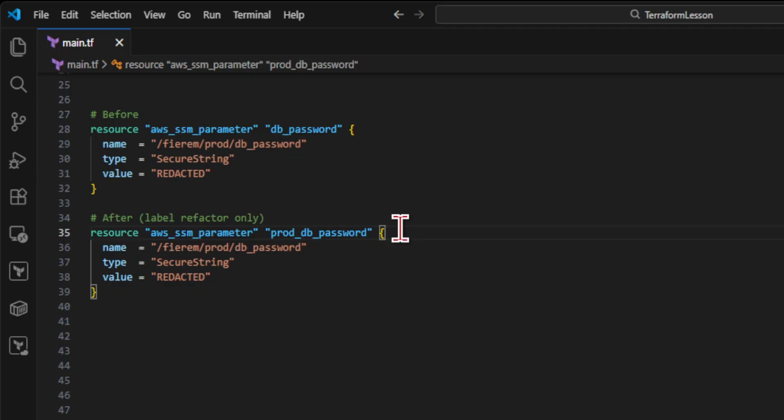Changing only the resource block label changes the resource address. A label change is invisible to the Cloud API, but visible to Terraform state. Terraform sees the old address as unmanaged and the new address as missing. That mismatch produces a replacement plan unless you map the addresses.